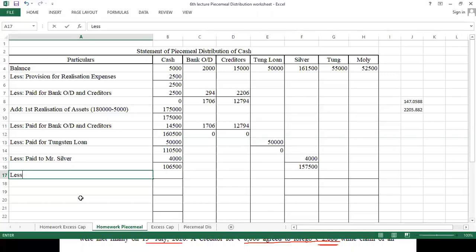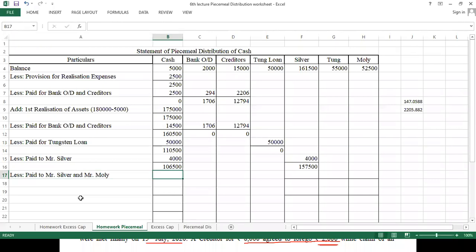Less paid to Mr. Silver and Mr. Molly. I paid how much? 1 lakh. Okay, and this 1 lakh is divided as 50,000 for Silver and 25,000 for Molly.